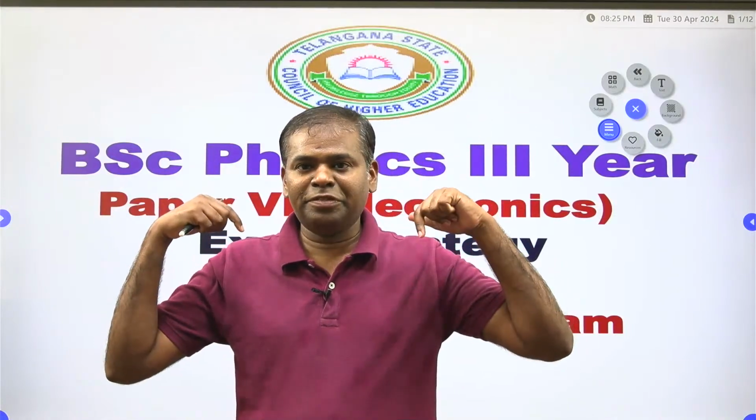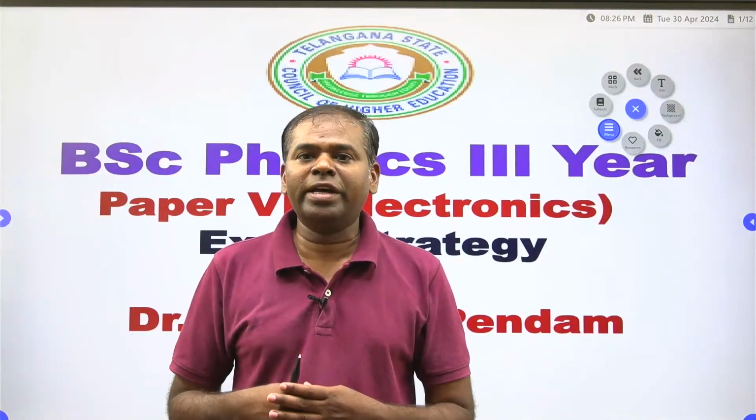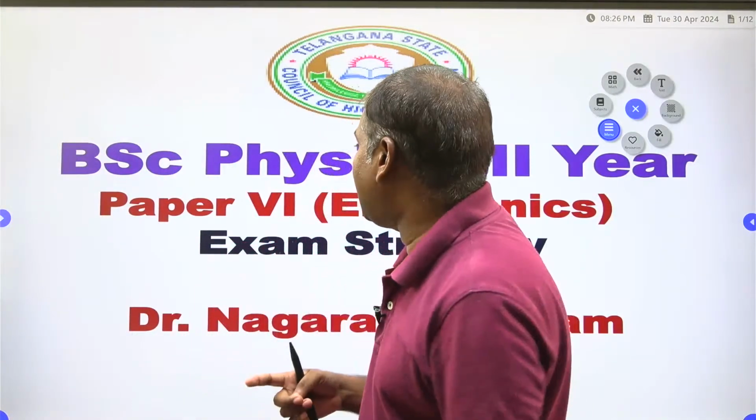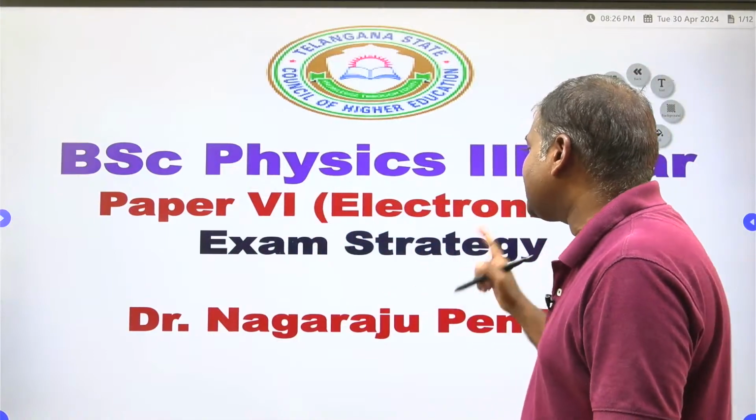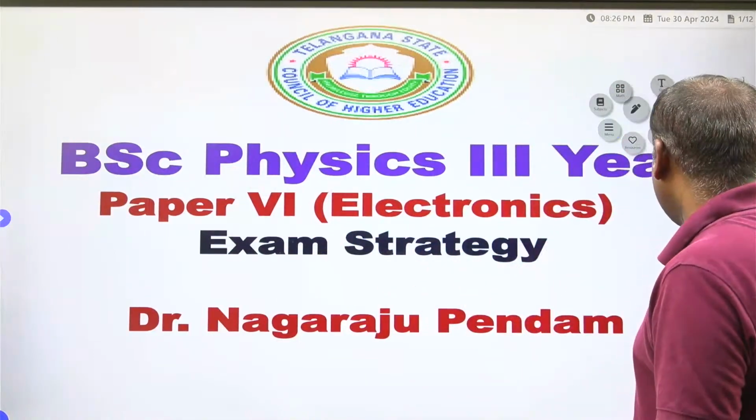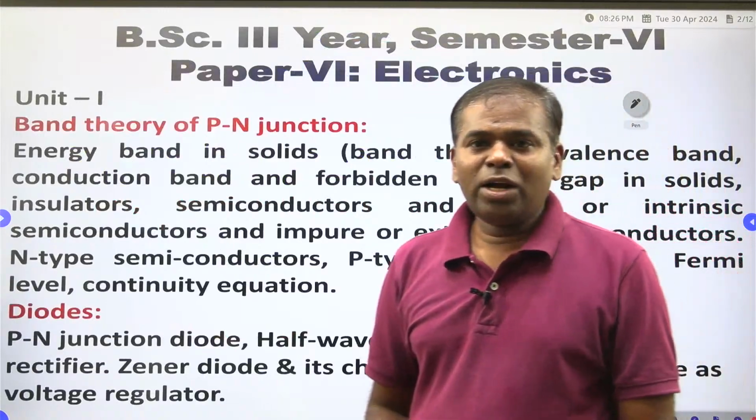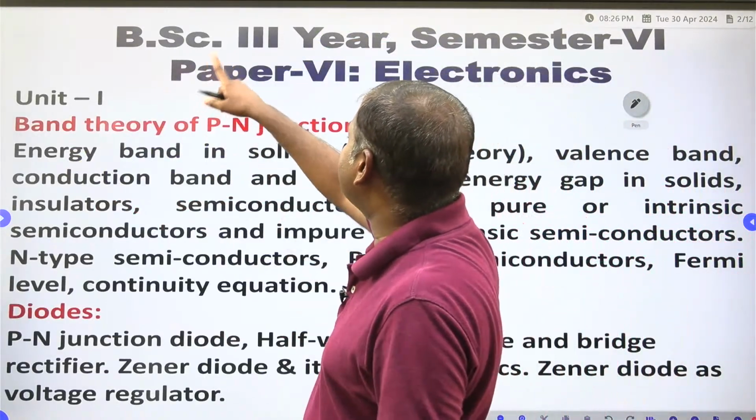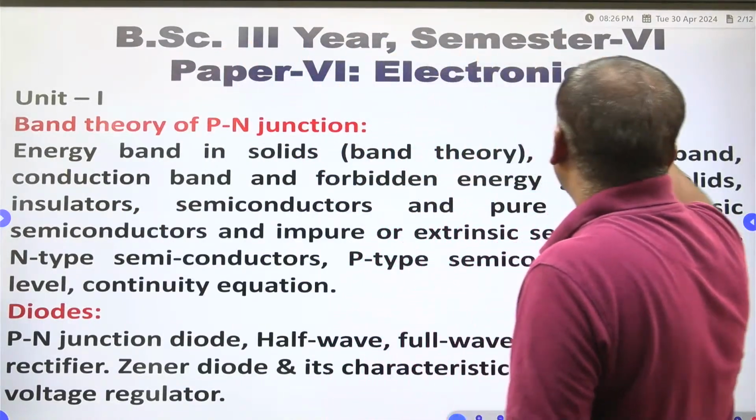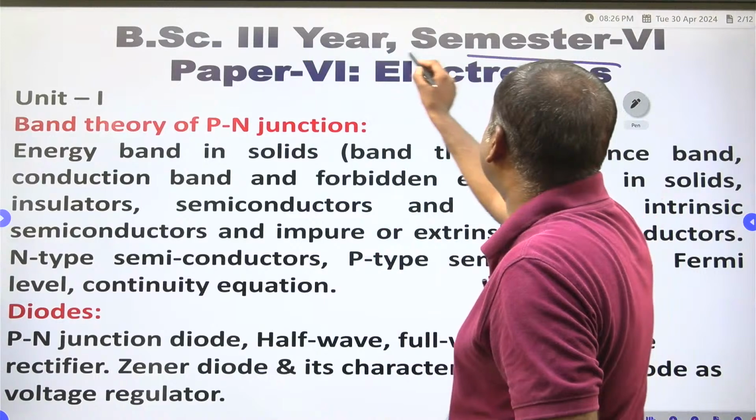That is BSc Physics third year paper 6, electronics, in your college. That's why I'm giving the BSc Physics third year paper 6 electronics exam strategy by me, Dr. Nagaraju Pendam. According to your syllabus, 4 units are there. In the 4 units of BSc third year semester 6, paper 6, the title is electronics.